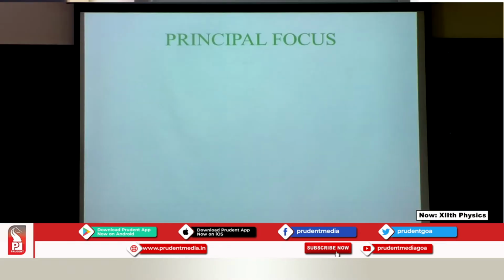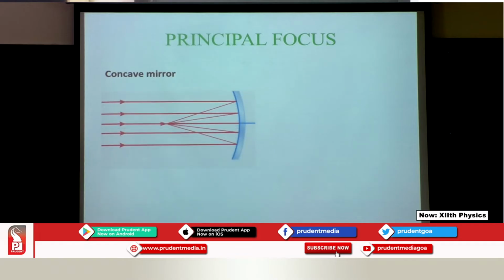Now, let us go for the principal focus. For a concave mirror, you can see we have rays parallel to the principal axis, and after reflection they meet at a particular point. This point where the rays have converged is termed as the focus. So, you can see a concave mirror is a converging mirror. Why? Because it converges the light at one point.